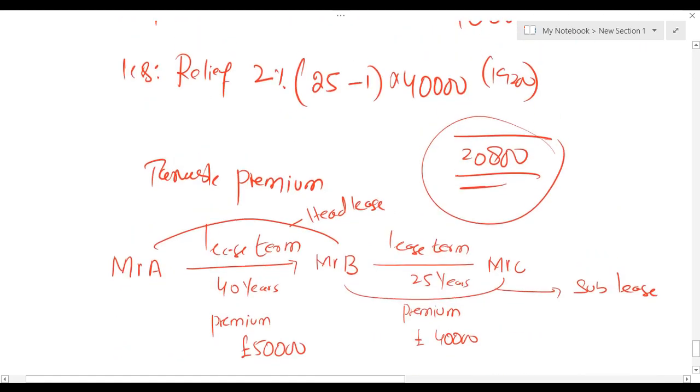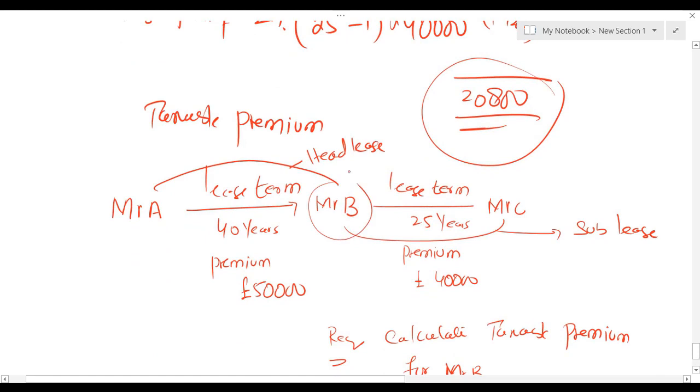What is happening actually? Mr. B is the one who has actually paid the premium on the same property and he has received the premium as well. Look at this premium. 50,000 premium was actually received by Mr. A and it was paid by Mr. B. So on head lease, Mr. B has paid the premium. And on sub-lease, Mr. B has received the premium.